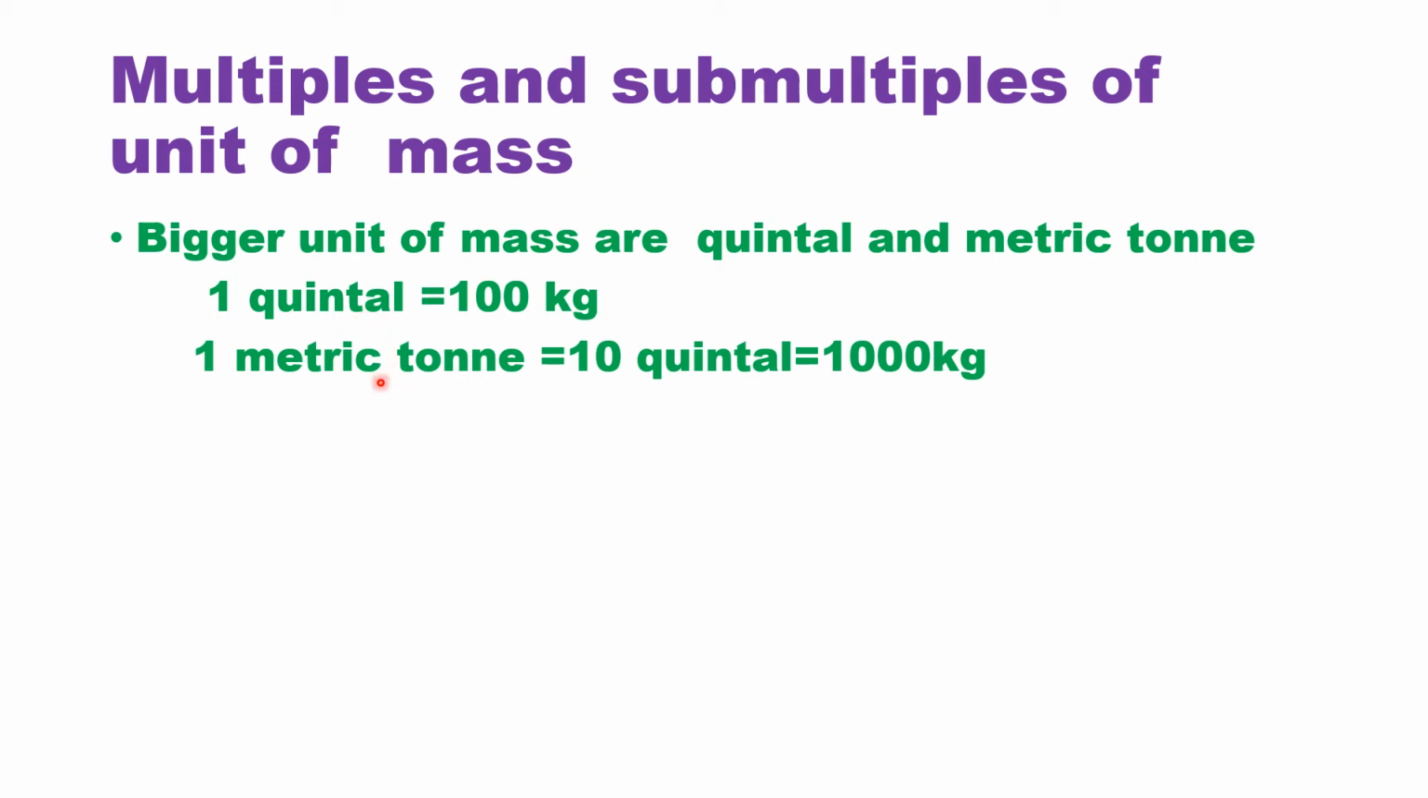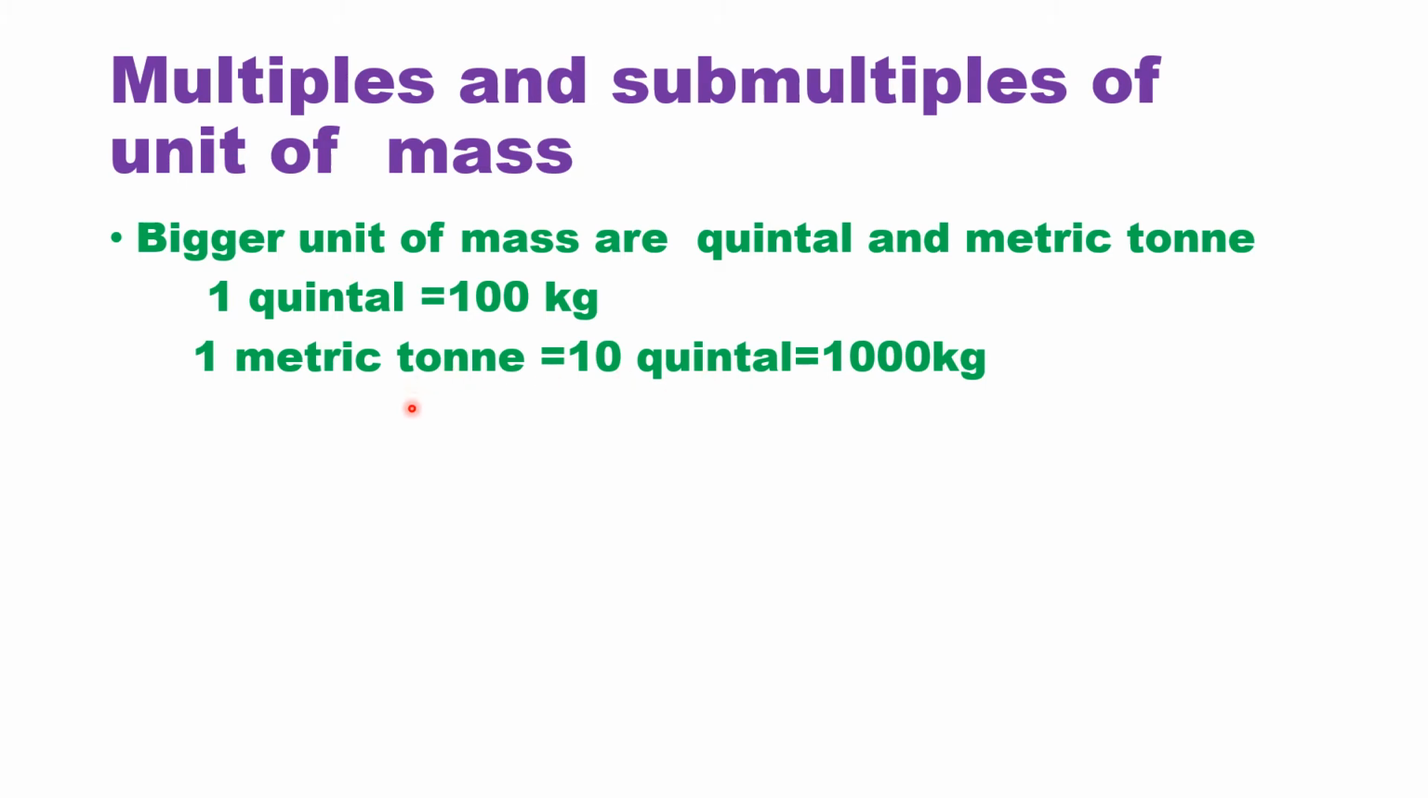And a bigger unit is metric ton. When you take 1000 kilogram, that will make 1 metric ton. What is the relationship between metric ton and quintal? There is a difference of only 1 zero, isn't it? So we will say 1 metric ton is 10 quintal. 10 quintal makes 1 metric ton.